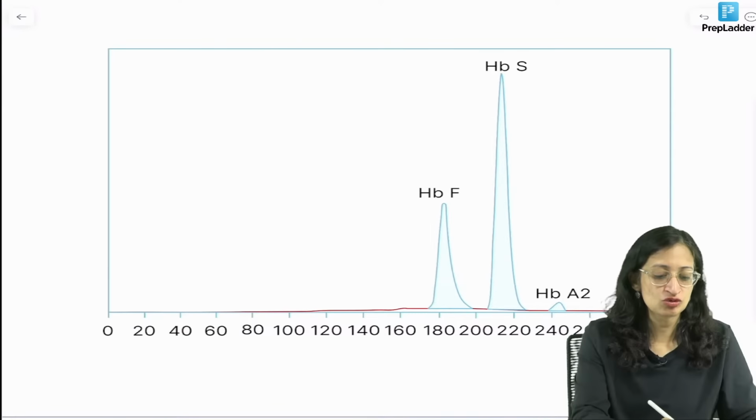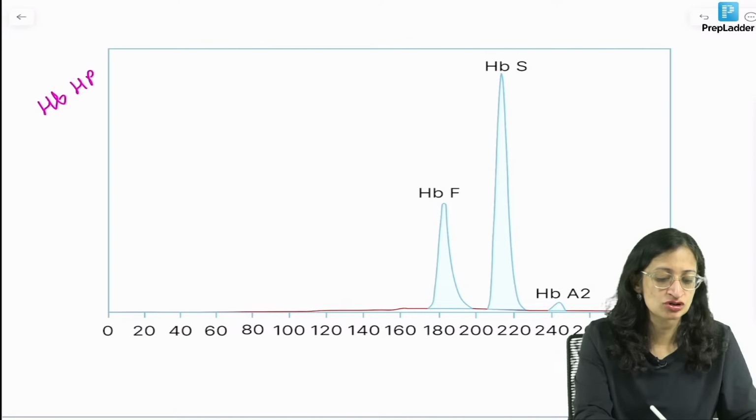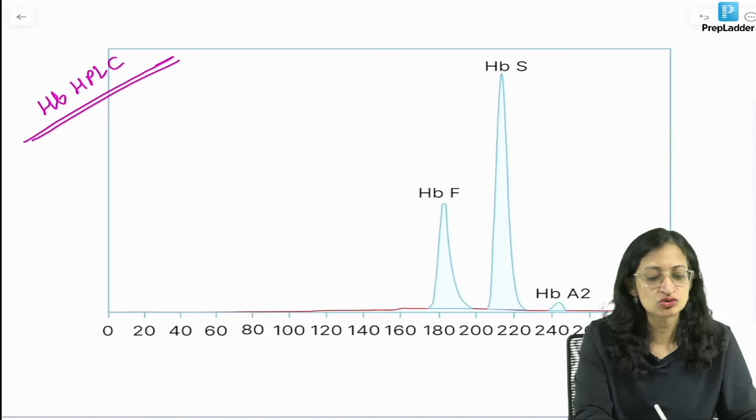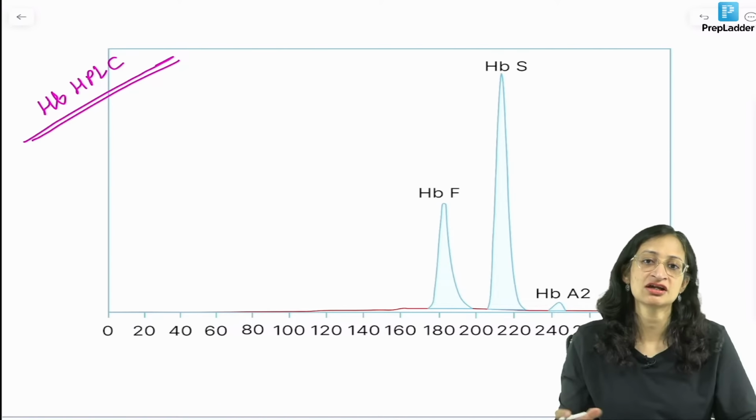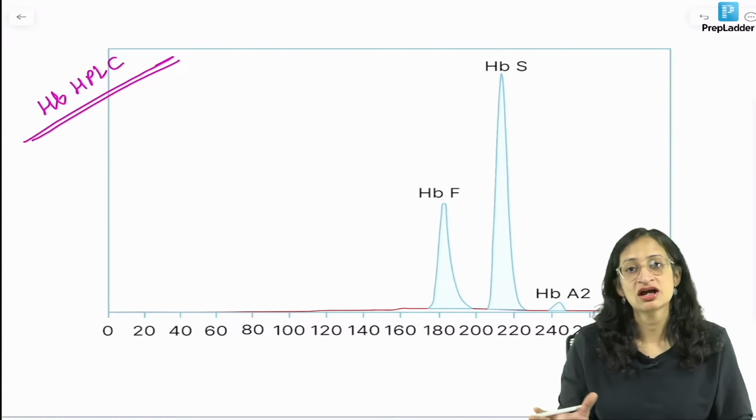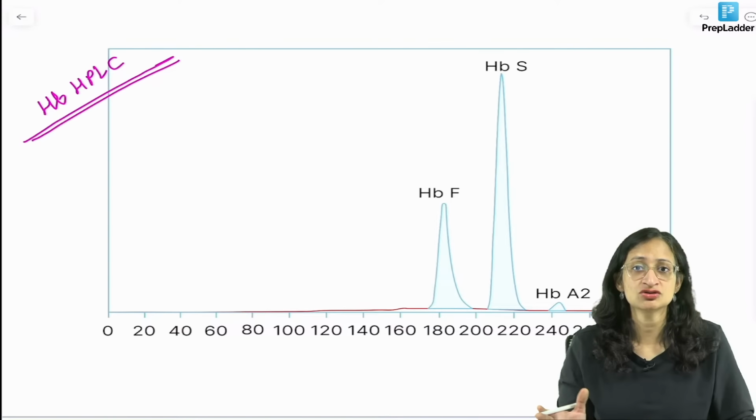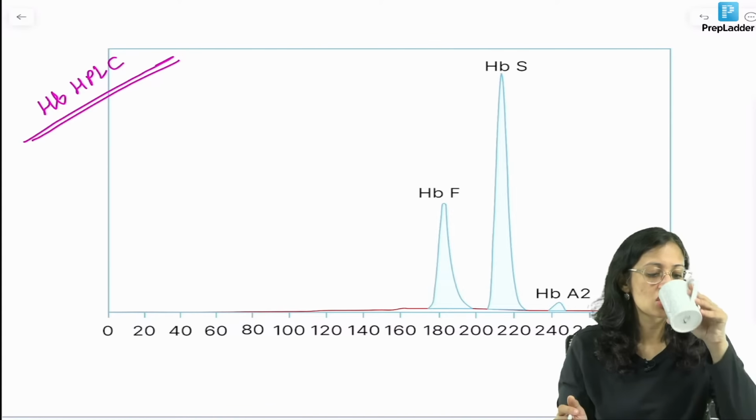Now, this is what a hemoglobin HPLC or electrophoresis report looks like. You can get standalone questions with these images accompanying. That's why I gave an image also here, so that if you have these image based questions, you don't get boggled. What do you see here?